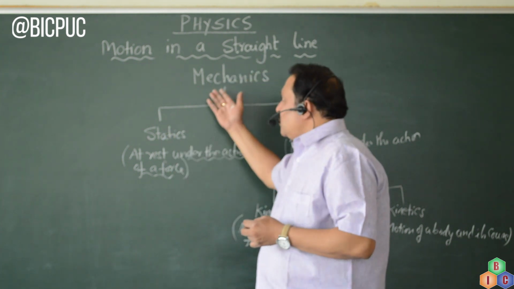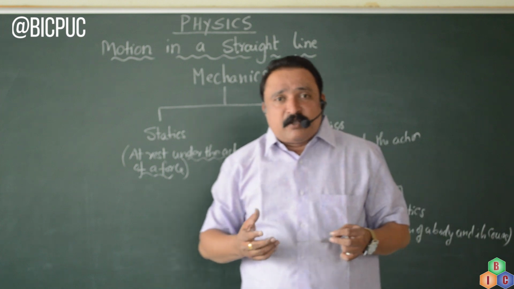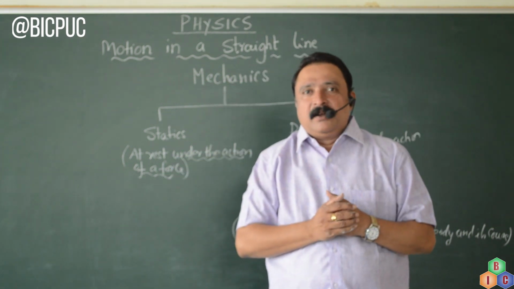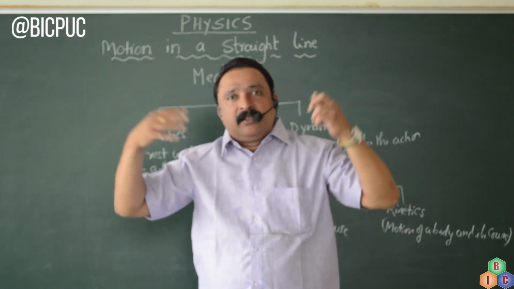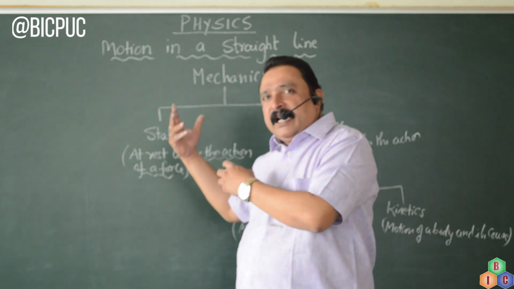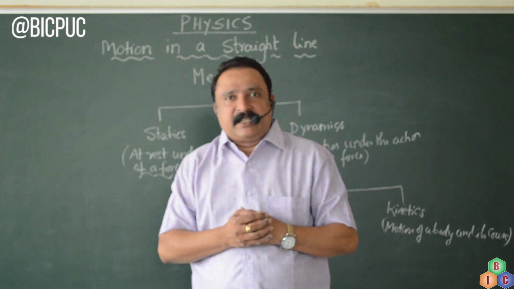This mechanics is also called classical physics. The meaning of the word classical physics is old time physics. We say classical music. What do you mean by classical music? The music which has come down from centuries. In the same way, mechanics is a branch of physics and it is classical physics.